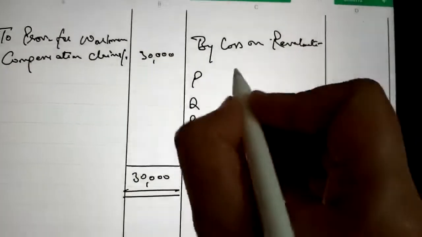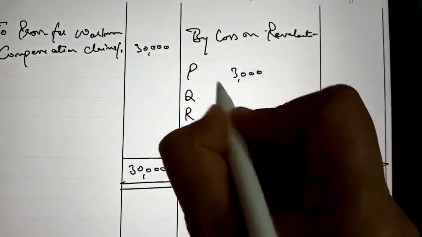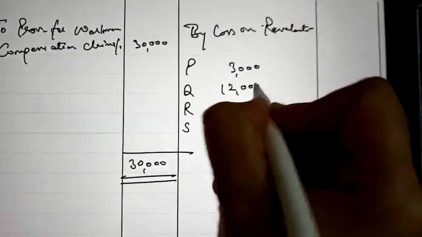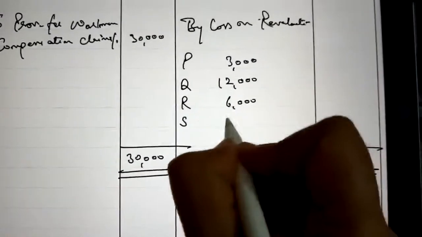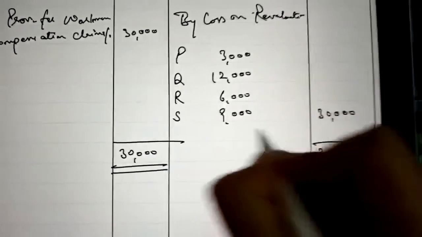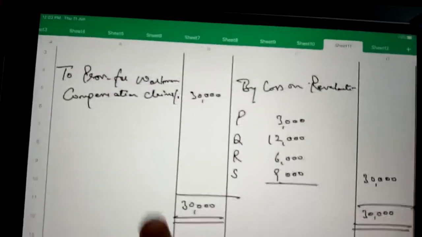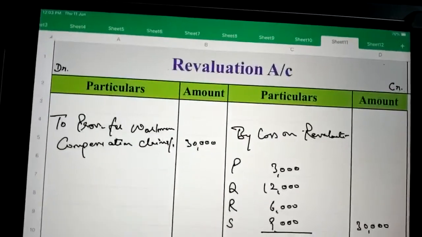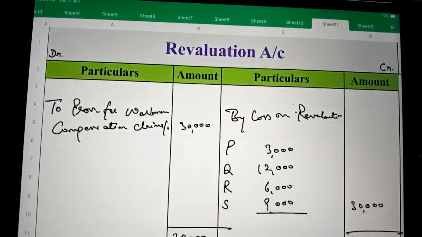So the amounts will come 3,000, 12,000, 6,000 and 9,000. So total is 30,000. So this is the revaluation account.